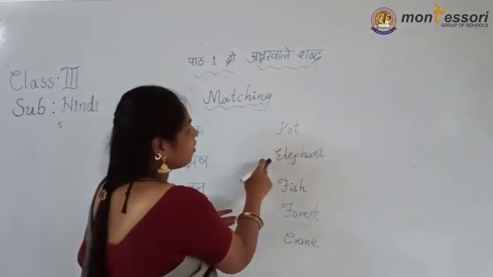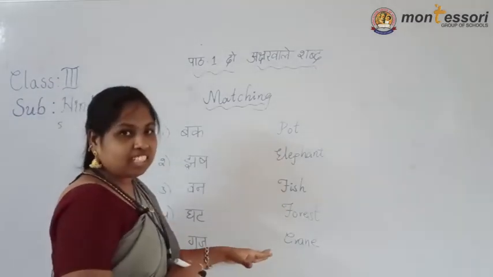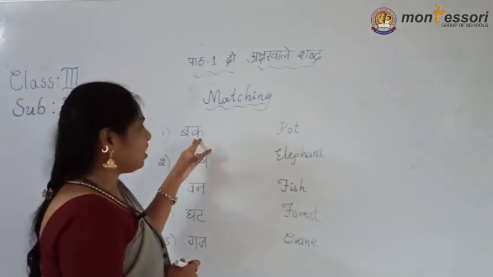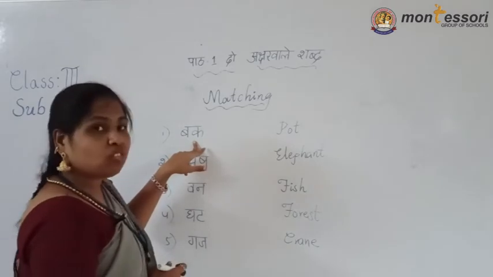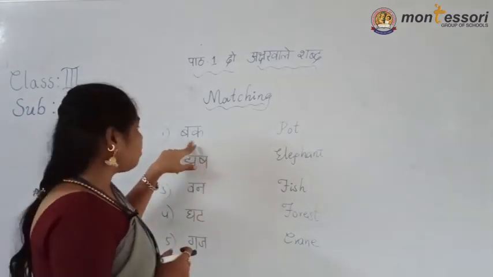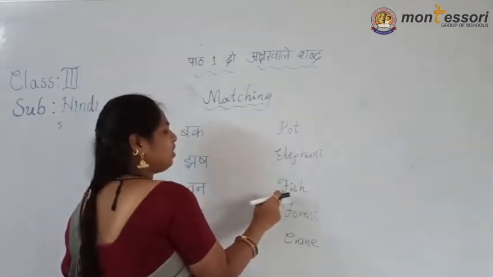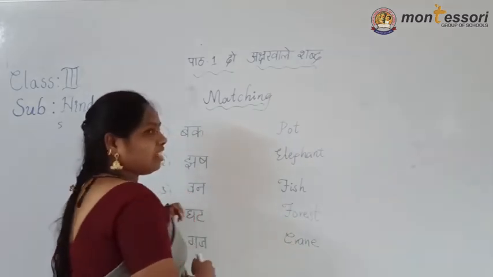In this right side, what are the meanings given in English? You must have to see here. First what is the word? Ba, ka, buck. Buck means what in English? Pot, elephant, fish, forest or crane. It is a bird.